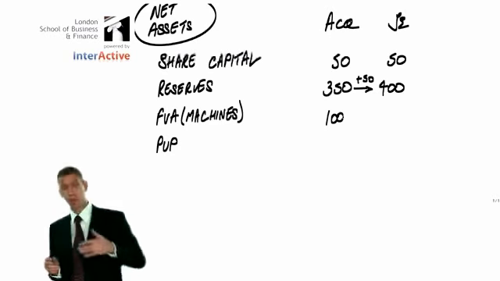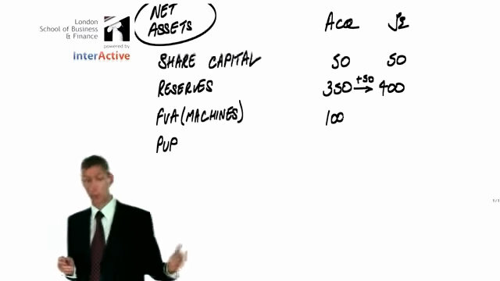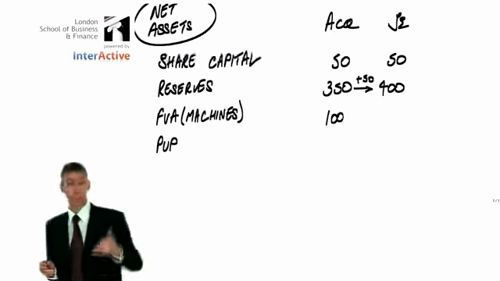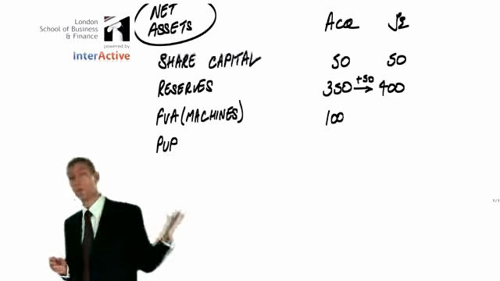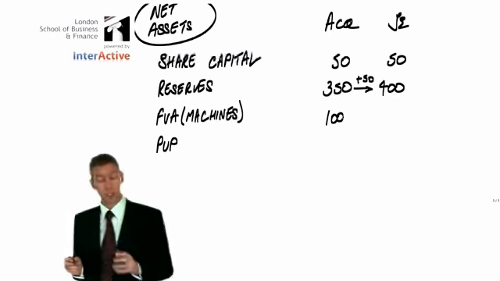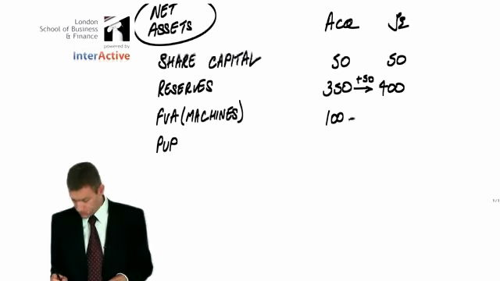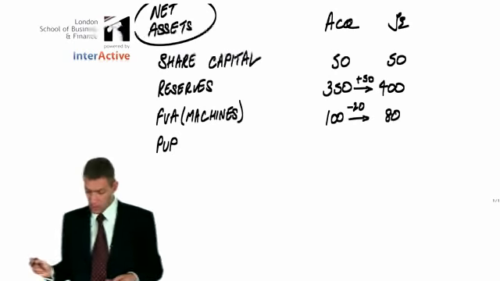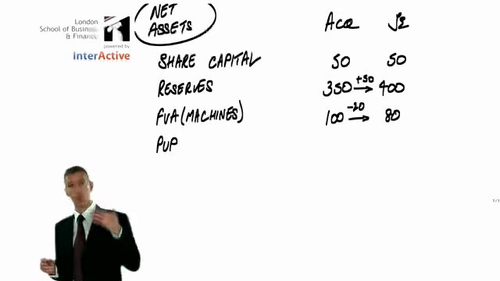So 20 of the FVA would be knocked off the FVA, knocked off the balance sheet into the income statement, and we'd be left with 80 at the year end, 12 months later. So minus 20 for depreciation gives us 80. And these workings that I'm showing here, although they are brief, they are completely sufficient.